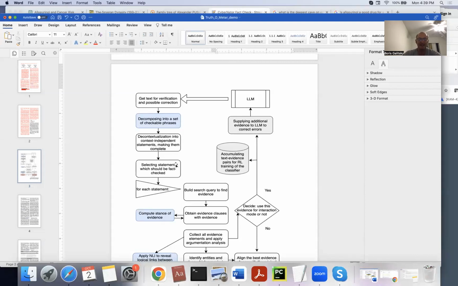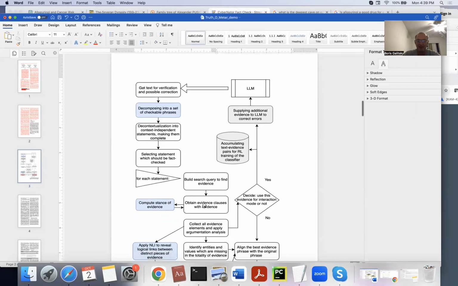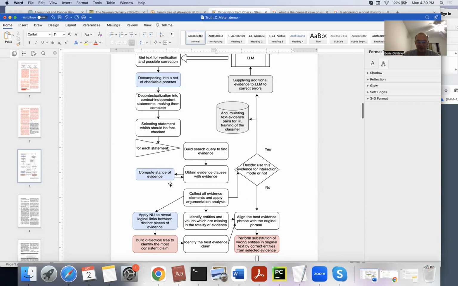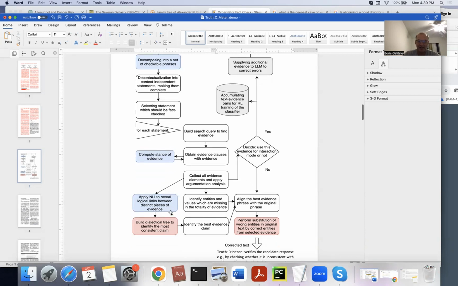Then we select statements which should be fact-checked. Now, iterating through each such sentence, we form a search query for Google and Bing. We obtain evidence clauses from the search results and compute the stance of the evidence, and this is a tricky part.